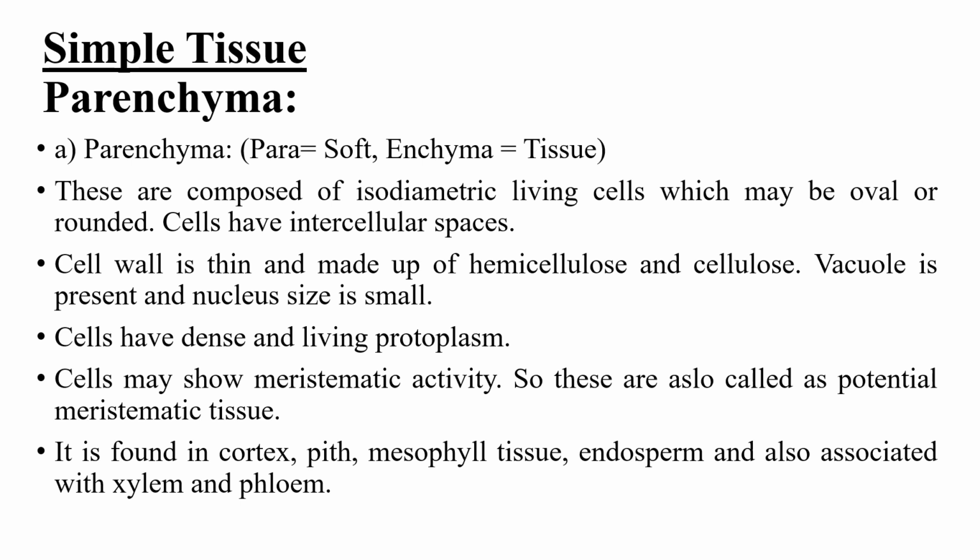The first category of simple permanent tissue is parenchyma. What is parenchyma? Para means soft and enchyma means tissue. So these are composed of isodiametric living cells which may be oval or rounded. Cells have intercellular spaces. That means these are more or less spherical in shape and have some space in between them. These are the spaces.